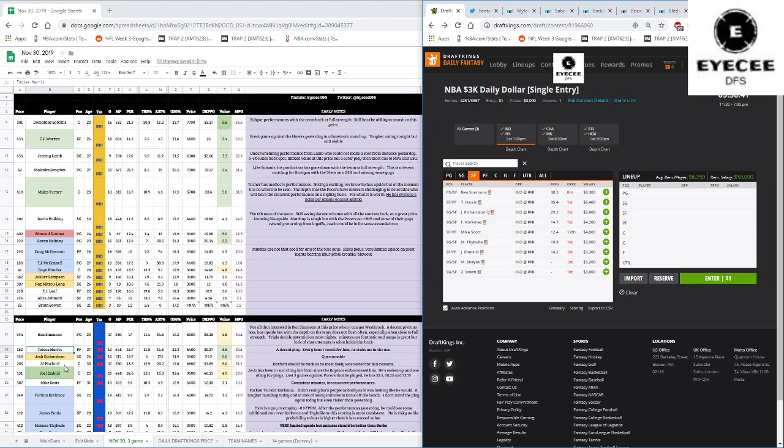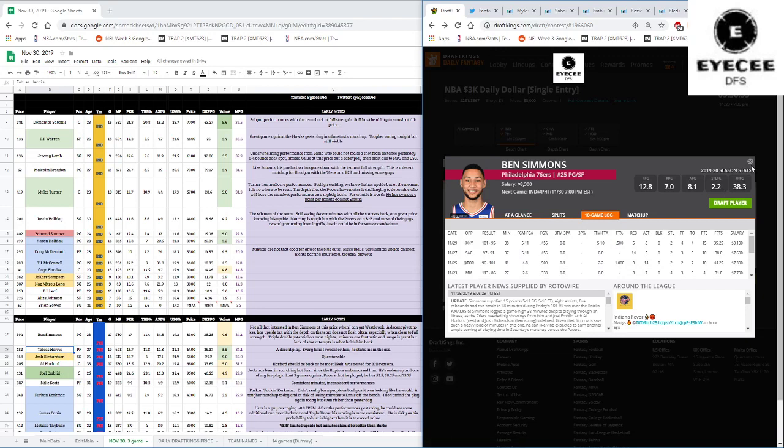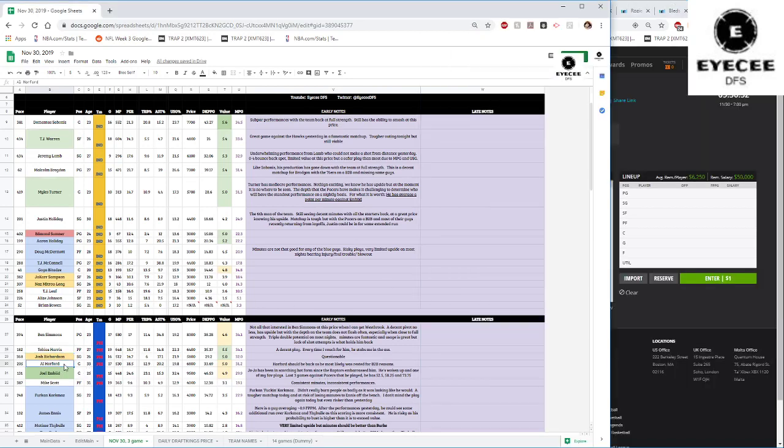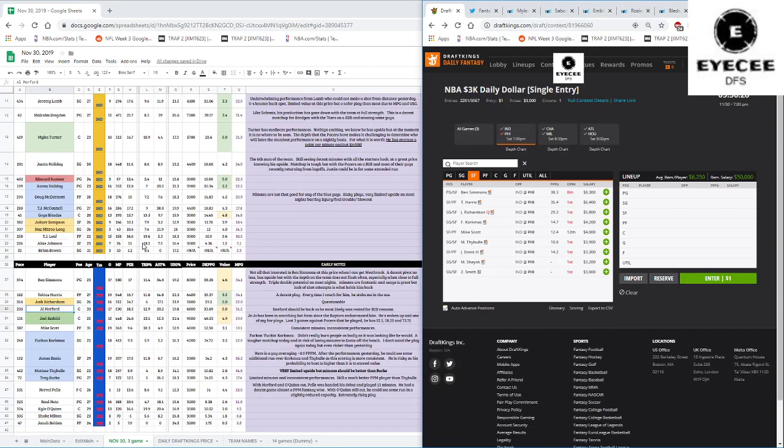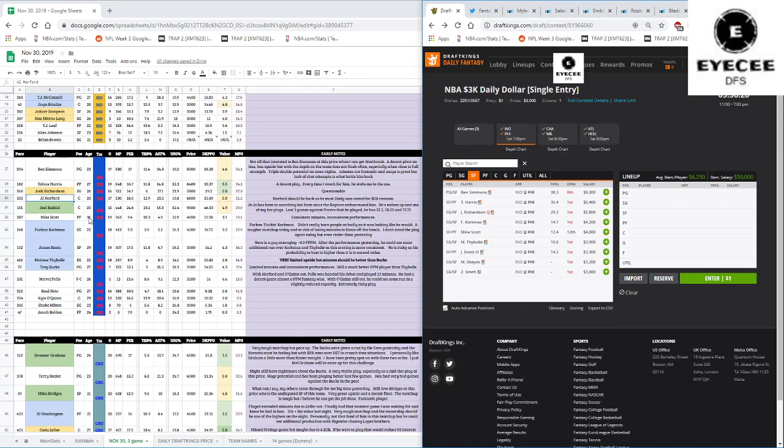Embiid is my clear-cut favorite, but between Simmons, Harris, and Horford, I'll be going with Harris. Simmons' price is a little bit too high for what he does, so while I'm interested, I'm not that excited about it. And Horford at an elevated price, higher than Harris, I'm not all that excited about that either. And, of course, there's a lot of notes here for you guys to read, so go through those.